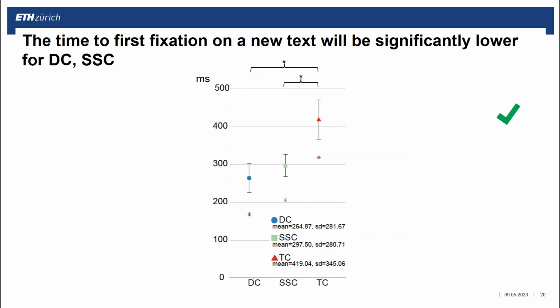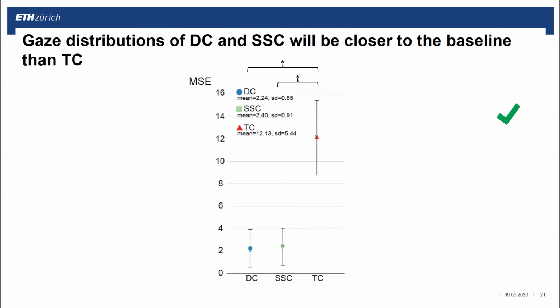With the onset of a new caption, we hypothesized that participants will be significantly faster to fixate it with gaze-adaptive techniques for the first time. We could confirm this hypothesis. With respect to gaze distributions, we hypothesized that gaze-adaptive methods will be closer to natural viewing behavior. By measuring the mean square error between baseline and each technique, we could also confirm this hypothesis.